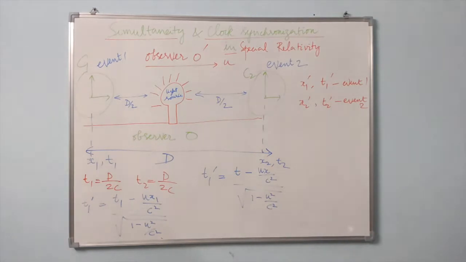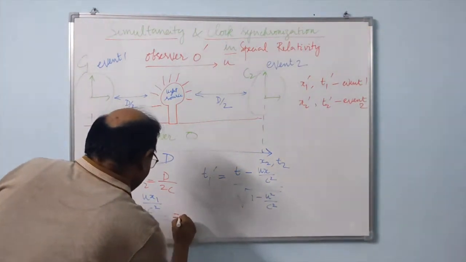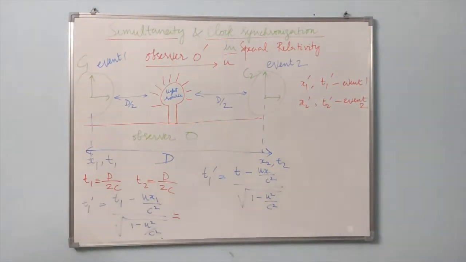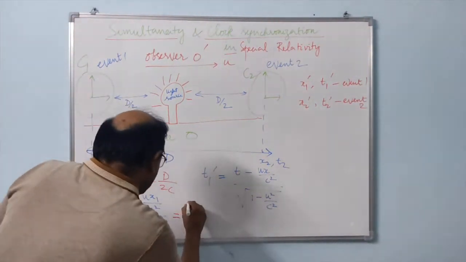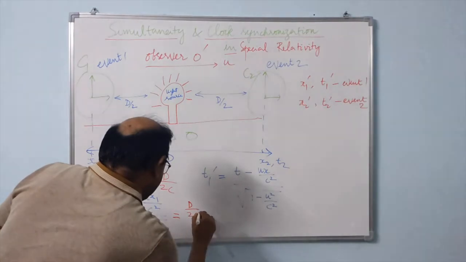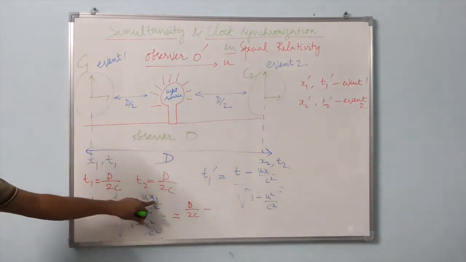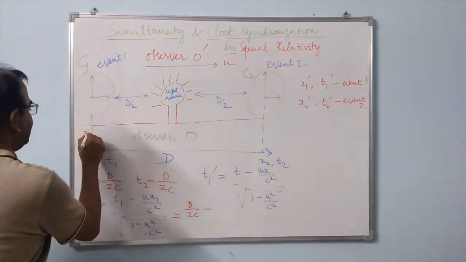Now, if you substitute these values, that is going to be t1 is d by 2c minus u times x1, and x1 is 0, because this is the origin of the coordinate system.